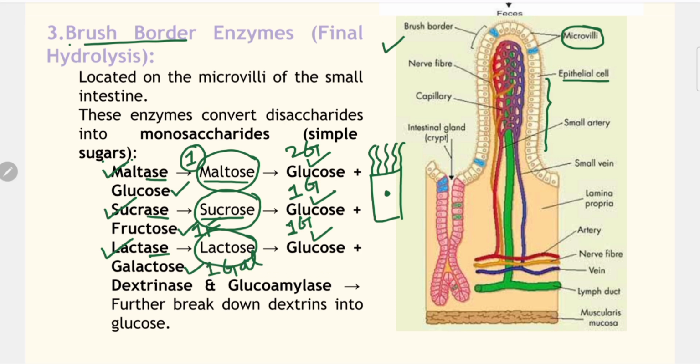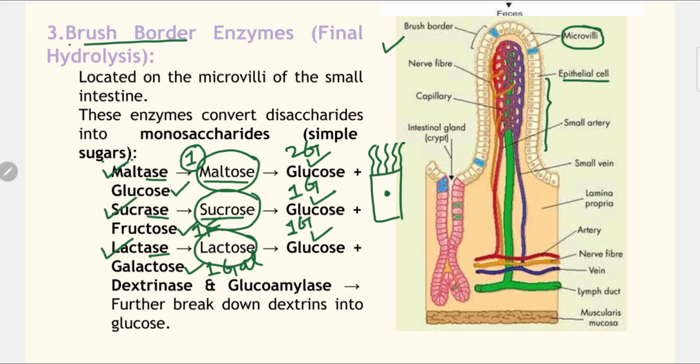This classification you will get in full in my other video, which is based on carbohydrate biochemistry. There you will get all this information. So maltase will break down maltose into two molecules of glucose, sucrase will break down sucrose and produce glucose and fructose, and lactase will act on lactose and produce glucose and galactose.